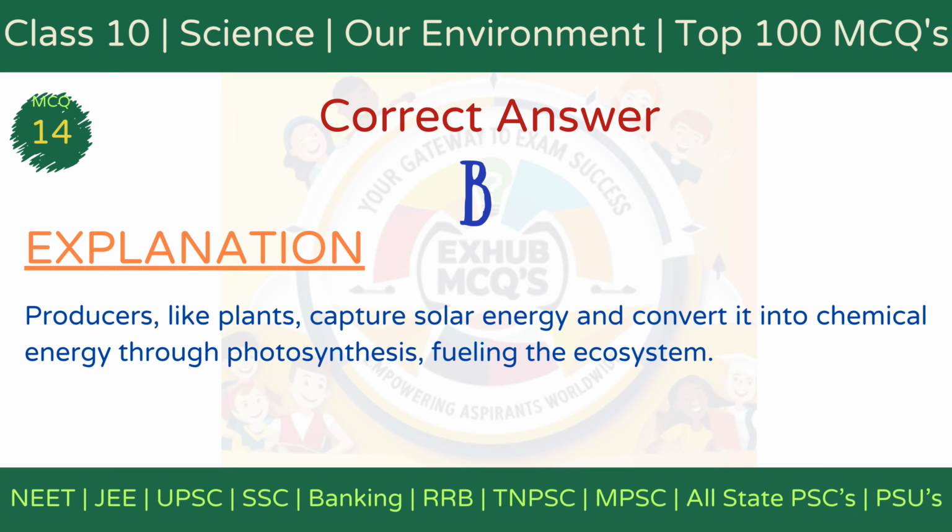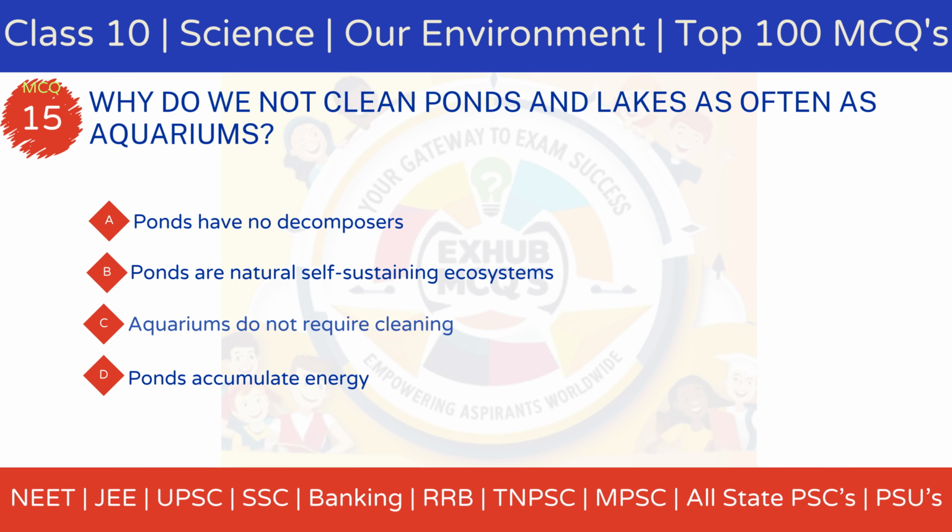The correct answer is option B, capture sunlight to produce food. Explanation. Producers such as plants capture sunlight and convert it into chemical energy during photosynthesis, forming the energy source for all other trophic levels. MCQ 15. Why do we not clean ponds and lakes as often as aquariums?